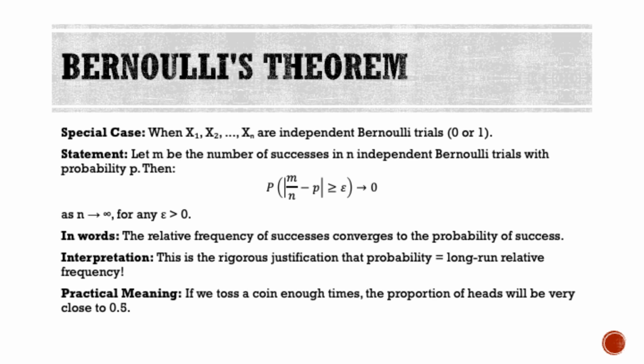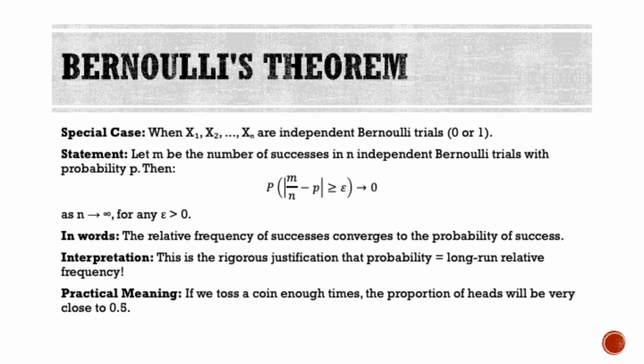This theorem provides the rigorous justification that probability equals long-run relative frequency. It means that if we toss a coin enough times, the proportion of heads will be very close to 0.5. This is the foundation of the frequentist interpretation of probability, which is essential for understanding how probability connects to real-world observations and experiments.